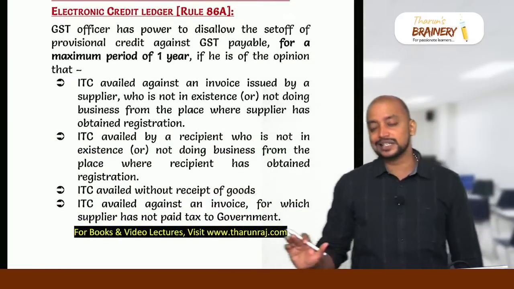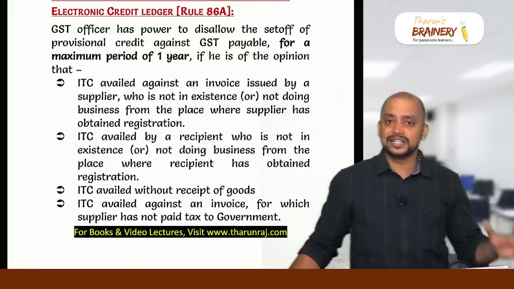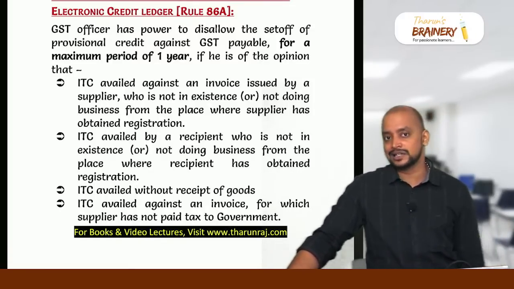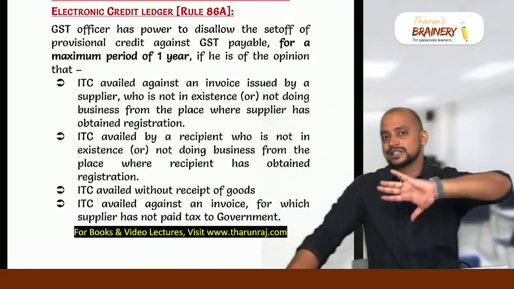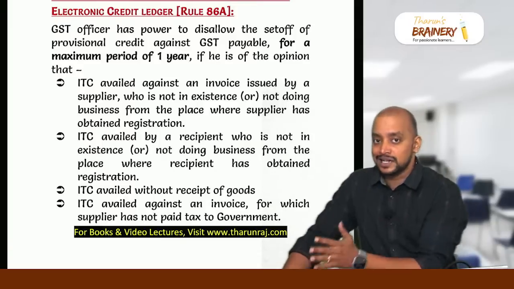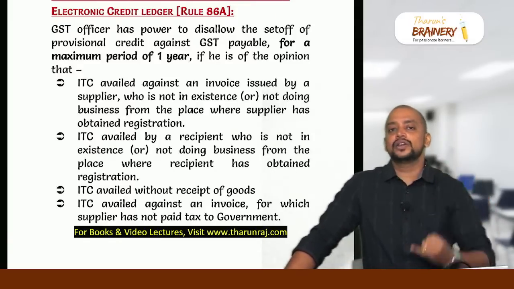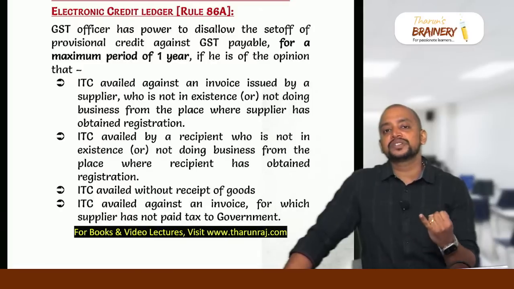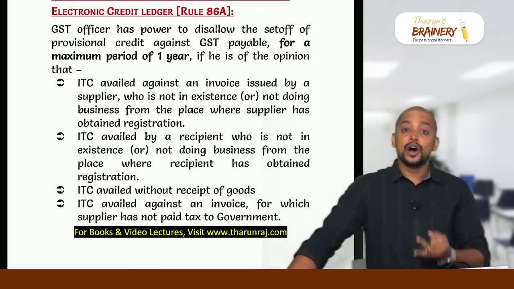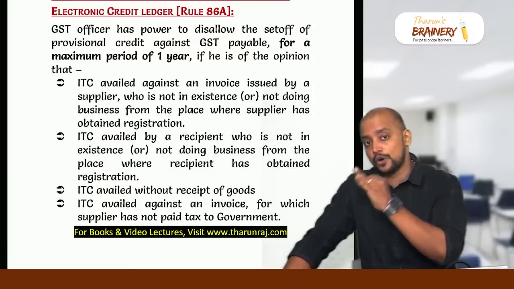Then Rule 86A and Rule 86B: restriction of utilization of balance in the electronic credit ledger. There are 5 cases as per Rule 86A. The balance in the electronic credit ledger will be suspended for a period of 1 year if the supplier is not existent or not doing business from the place where they have obtained registration, or the recipient is not in existence or not doing business from the place where they have obtained registration.